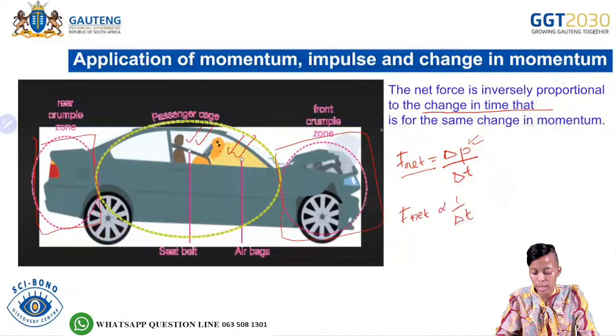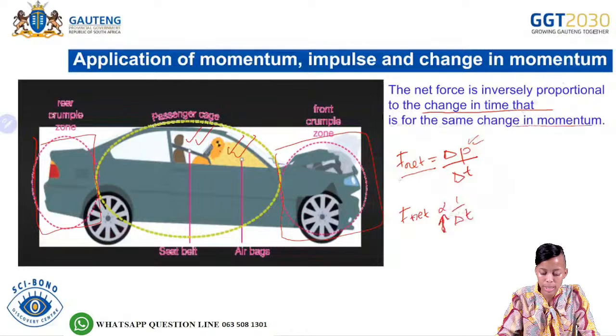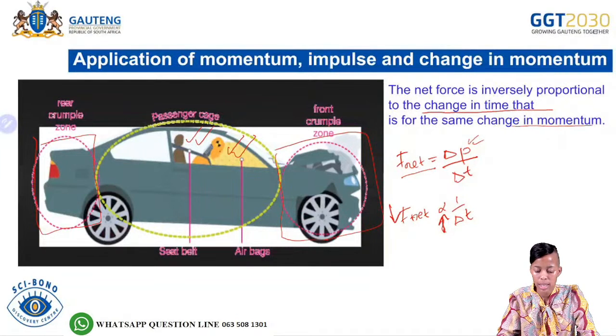So by this statement, what do we mean? It means that as the time increases, then we are saying that the F net will decrease.